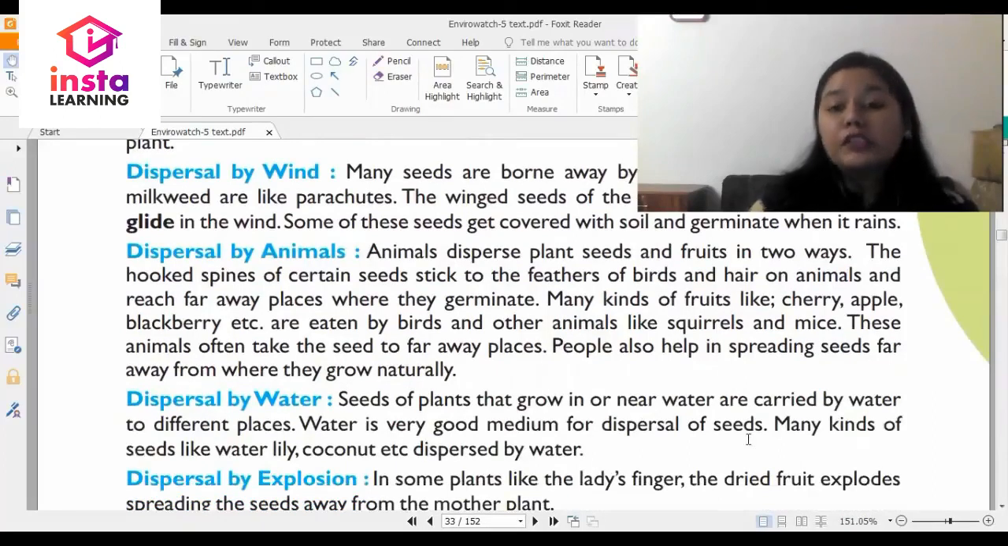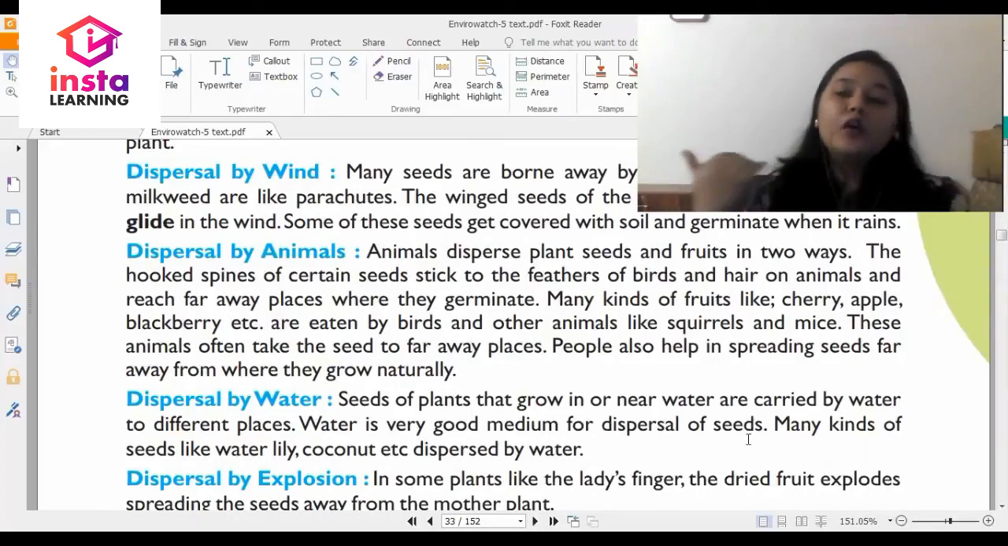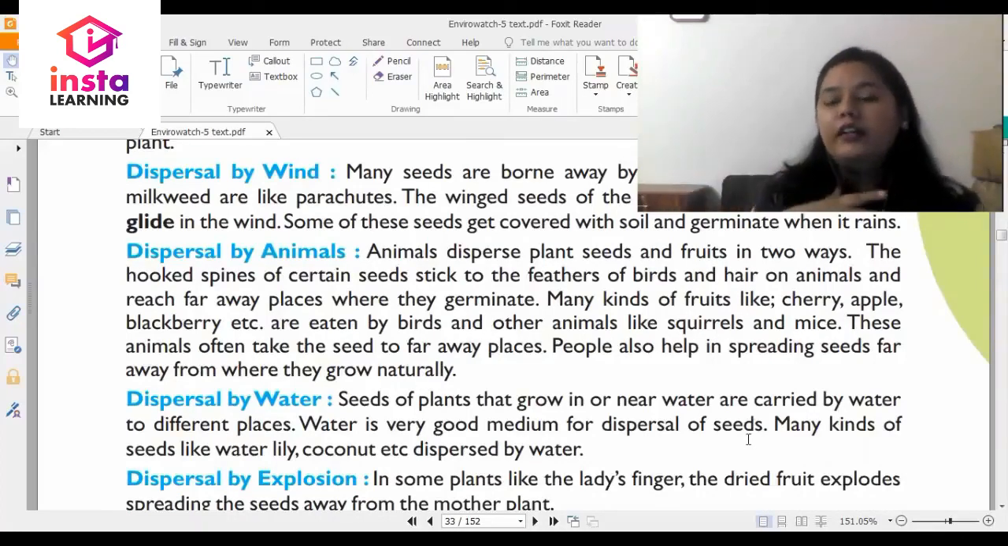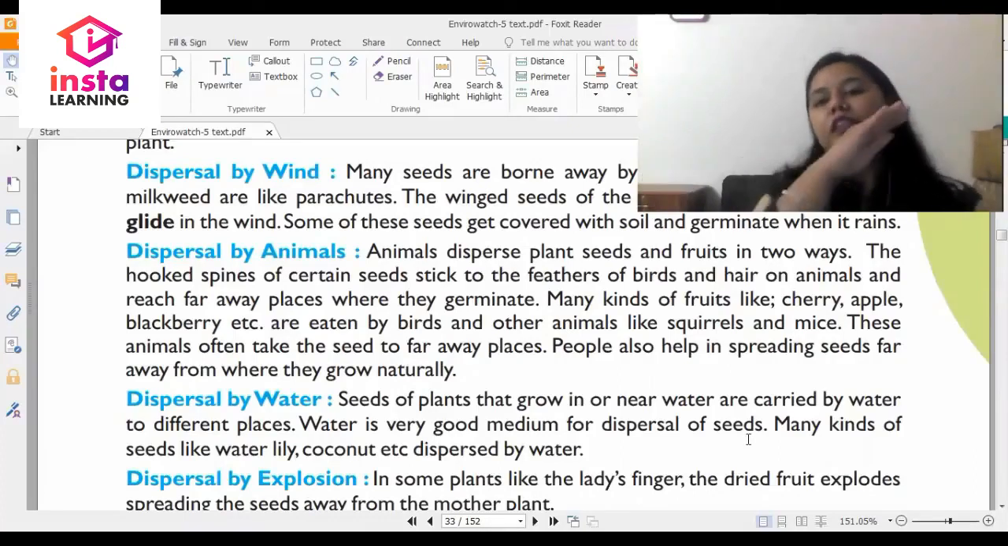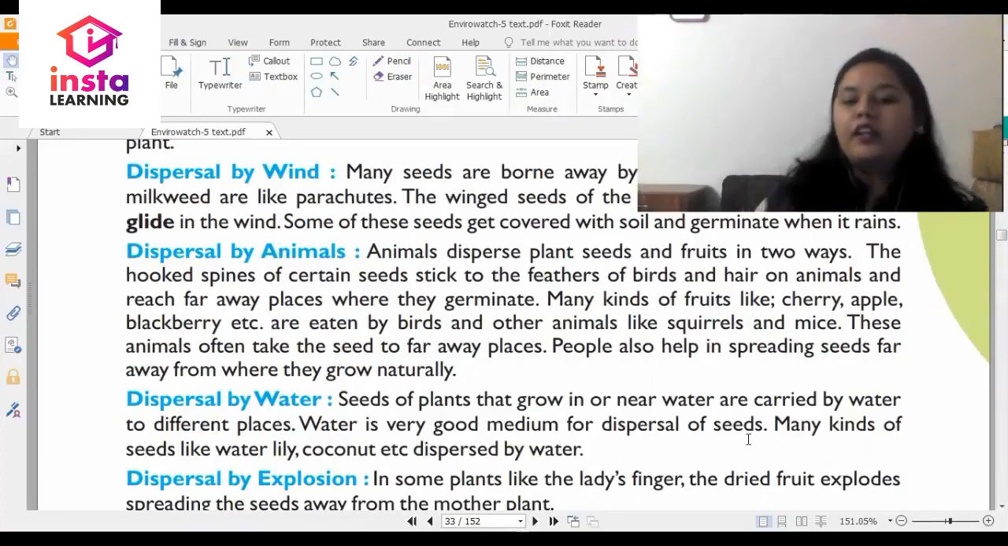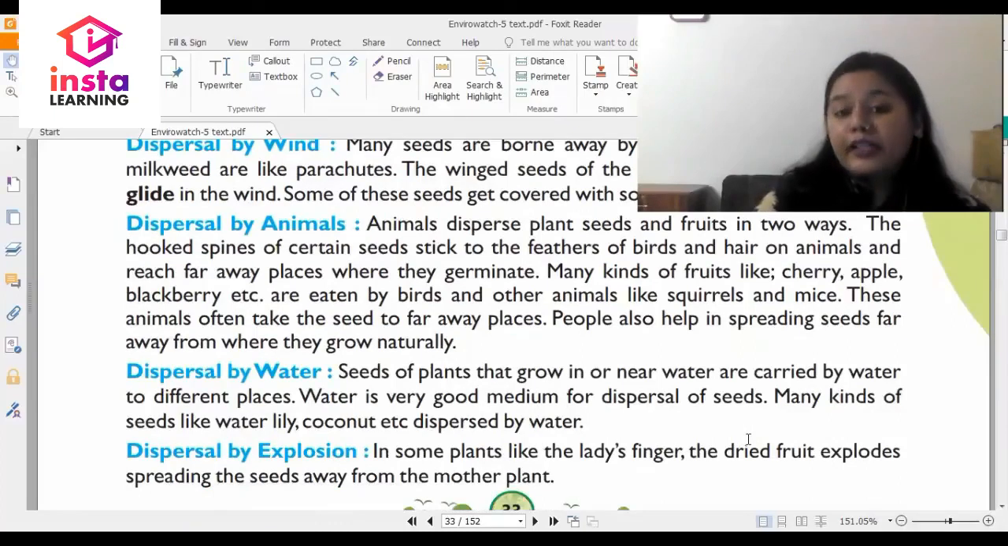Then you have dispersal by water. How does it happen? This generally happens to plants which grow near a water body. So when the water is flowing, those seeds are carried away. Then you have dispersal by explosion.